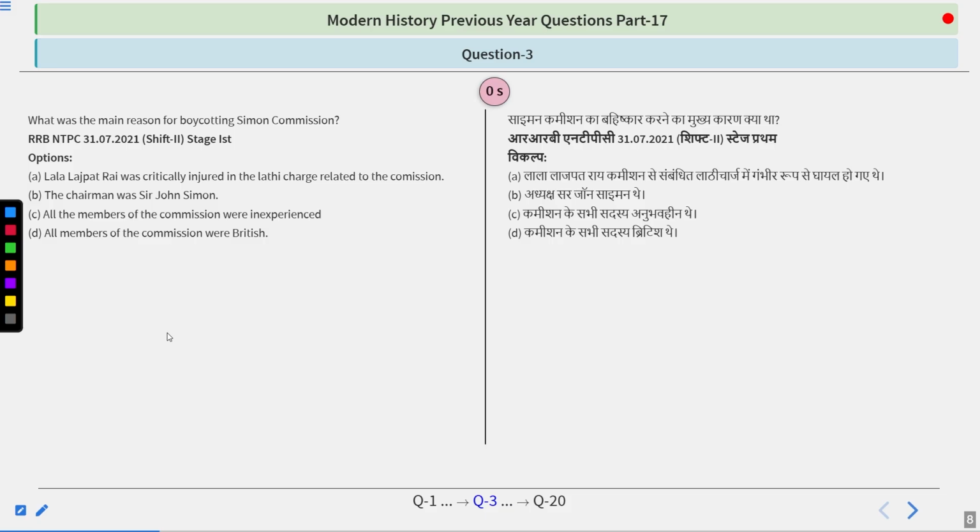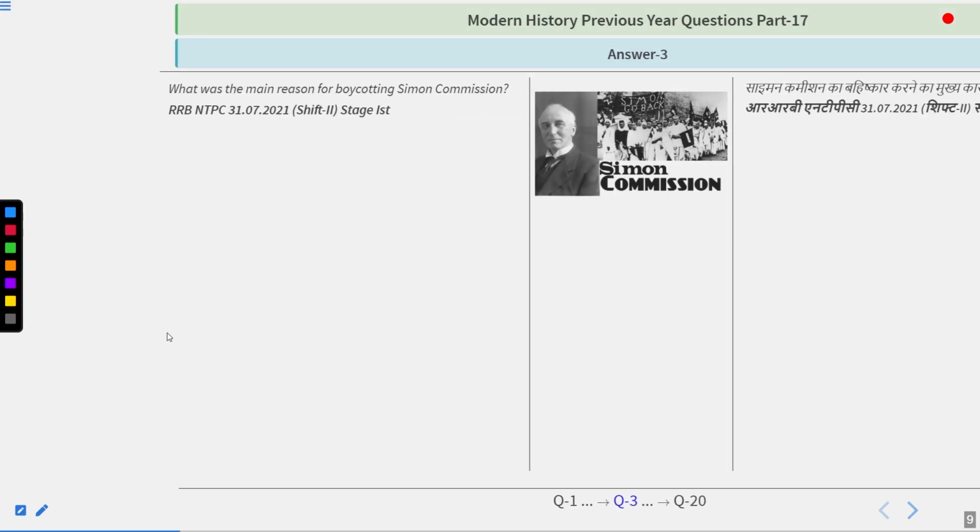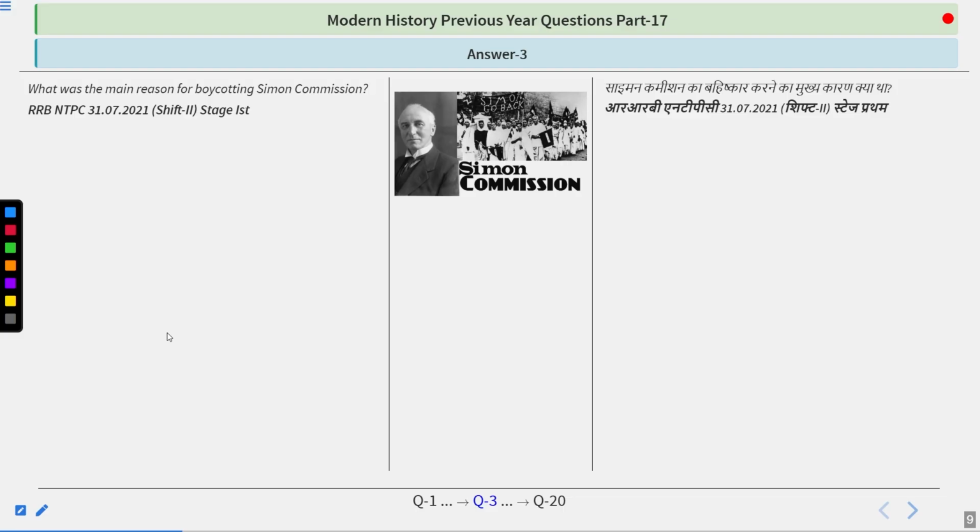And I guess the answer you are giving is quite right because I just told you in the earlier questions what the reason was. The reason behind the boycott of this commission was that all members of the commission were British.